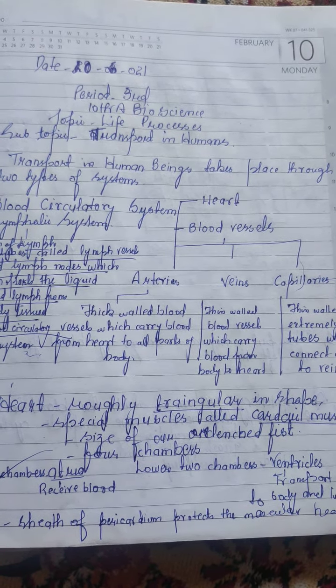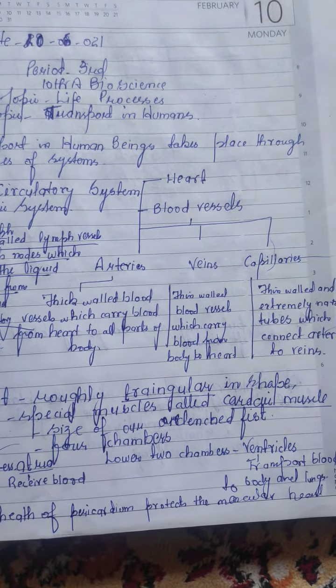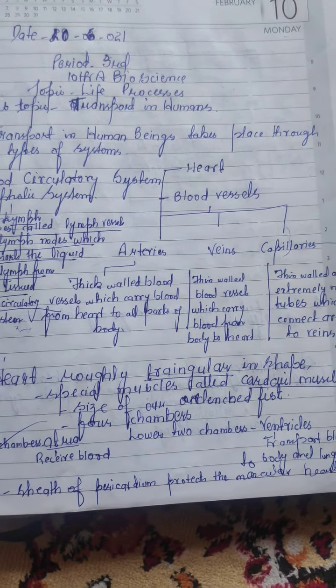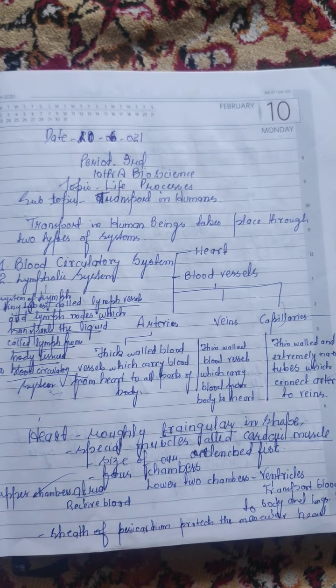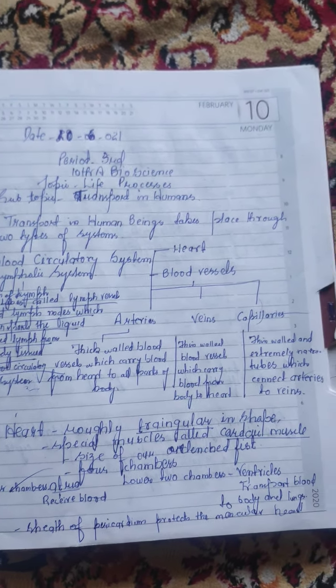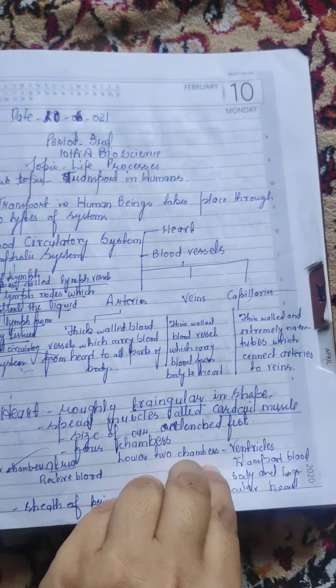The upper 2 chambers are known as atria and the lower 2 chambers are known as ventricles. The upper 2 chambers receive blood, and the lower 2 chambers transport blood from the heart. The heart is surrounded by a sheath called the pericardium, which protects the muscles of the heart.